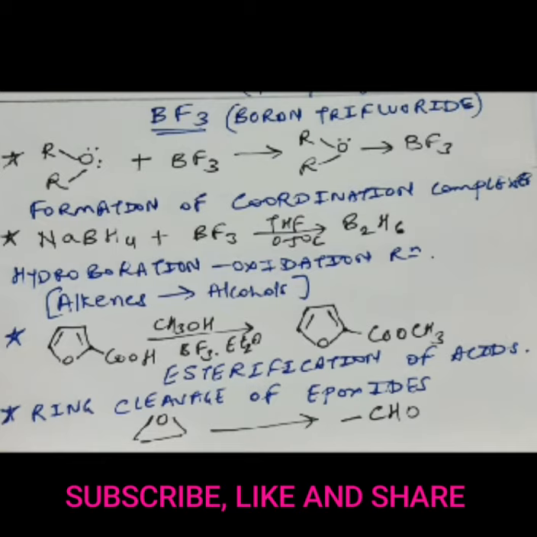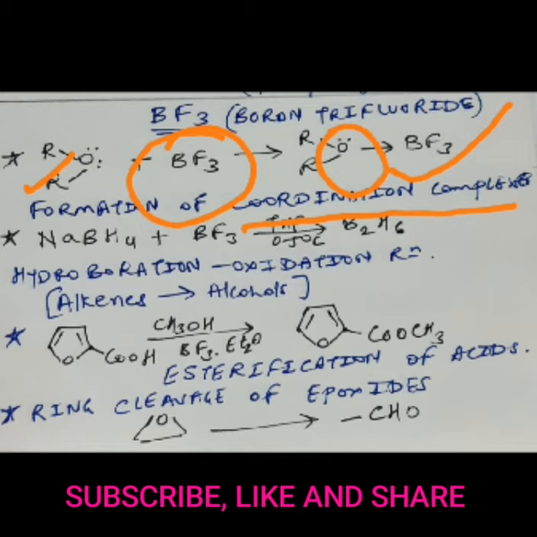The first reagent is BF3, boron trifluoride. Let us see the various possibilities where it can be used. This can be used for the formation of coordination complexes. For example, ether, when given a treatment with BF3, gets converted into this type of coordination complex. Since BF3 is a Lewis acid catalyst, it will accept the electrons donated through the oxygen atom of an ether, right? So that is one of the possibilities for BF3.